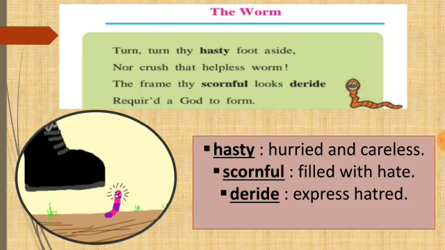Important meanings: hasty is hurried and careless. Scornful is filled with hate. Deride is express hatred. Now here the poet tells the reader to turn his food aside as he is in too much hurry to go somewhere. The poet tells him to do so because he should not crush the helpless worm. The poet says that the reader might be filled with hatred for the worm, but even though God has created the worm.